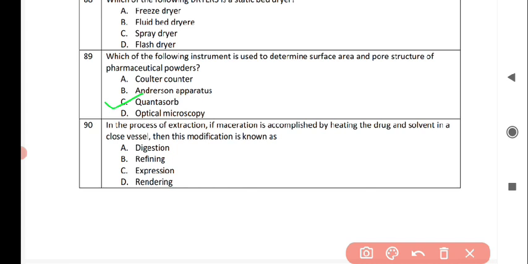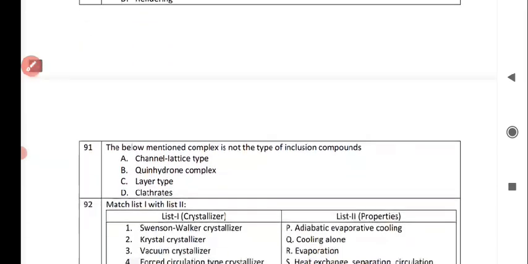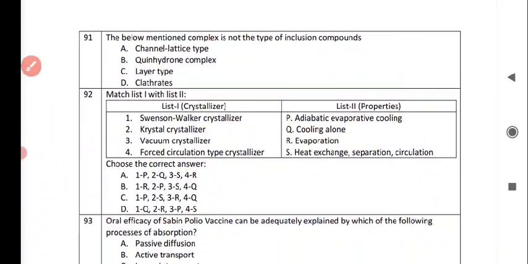Next question is, in the process of extraction, if maceration is accomplished by heating the drug and solvent in a closed vessel, then this modification is known as, and the correct answer is option A, digestion. Next question is, the below mentioned complex is not the type of inclusion compound, and the correct answer is option number B,